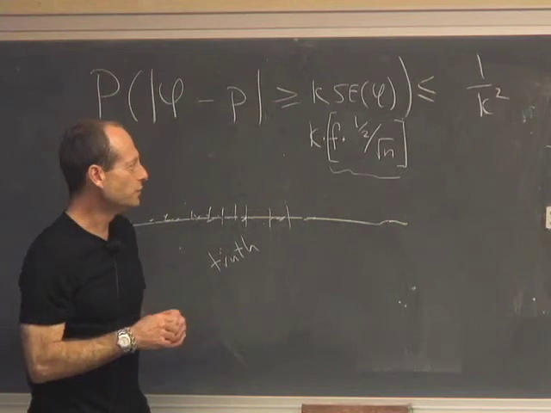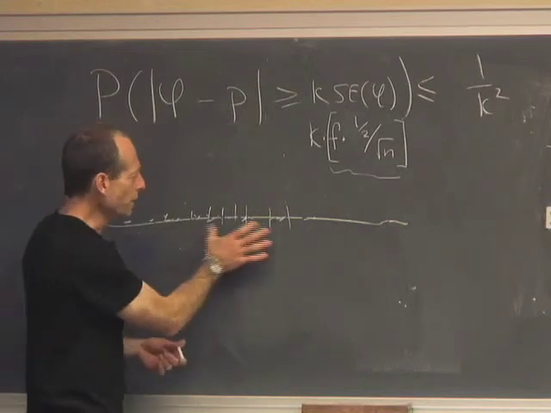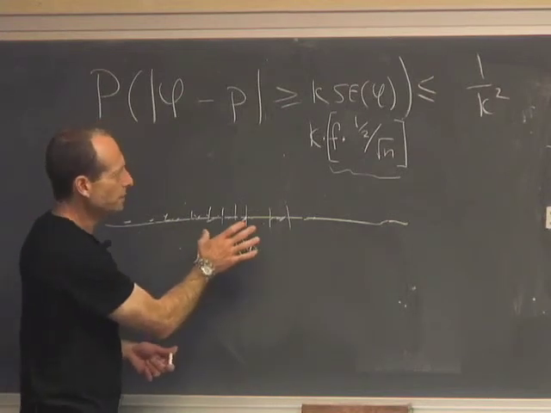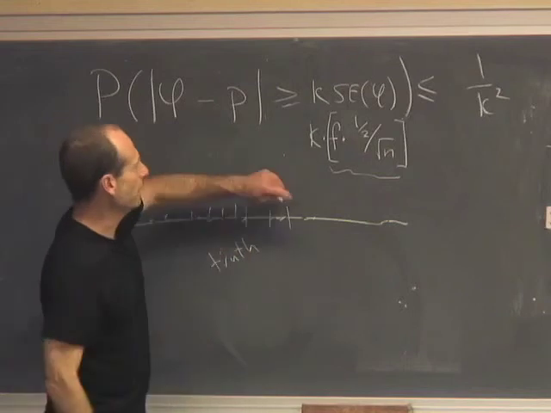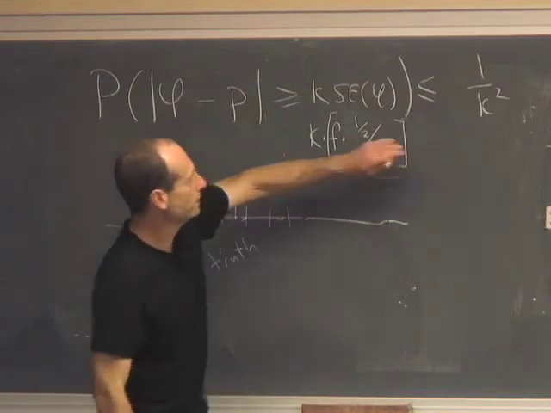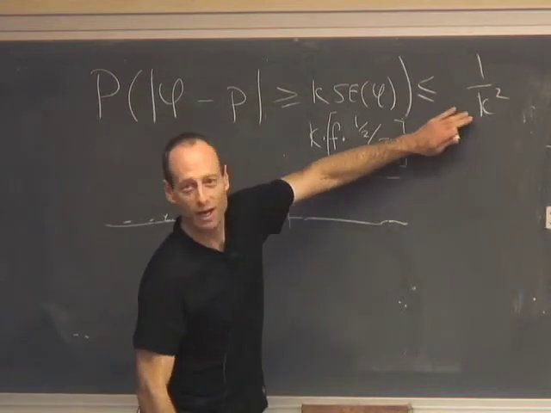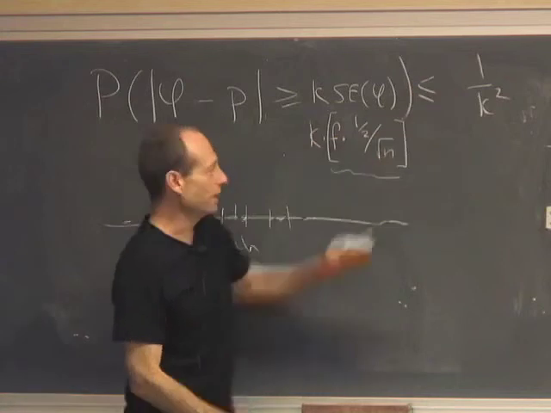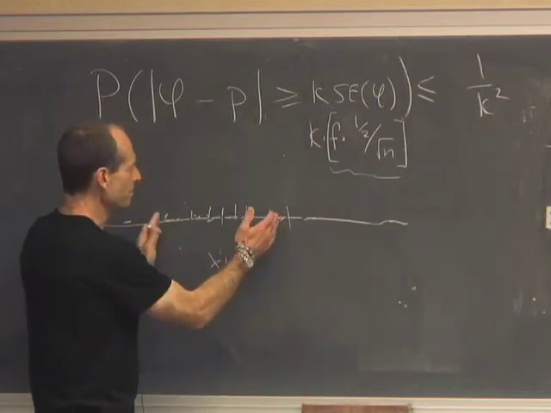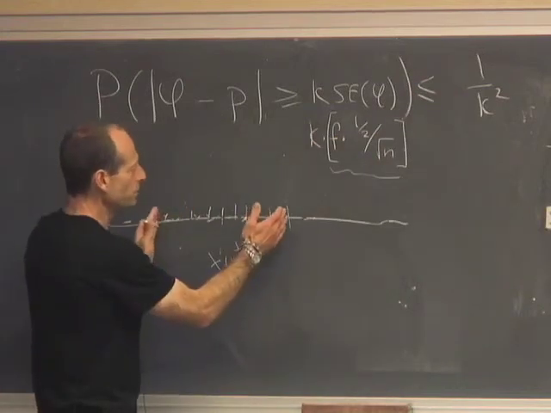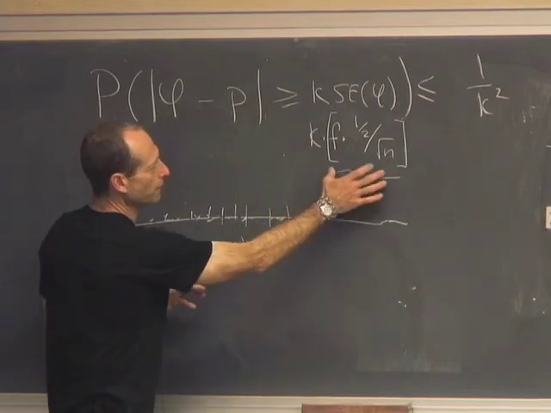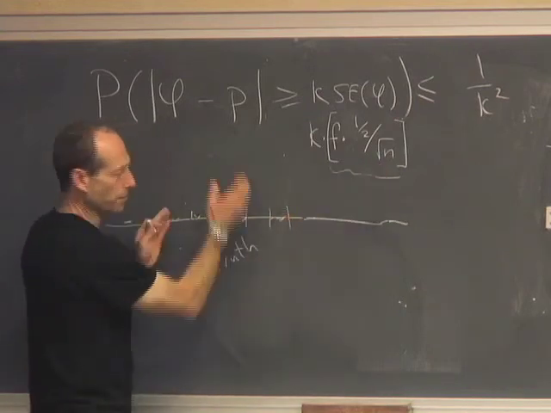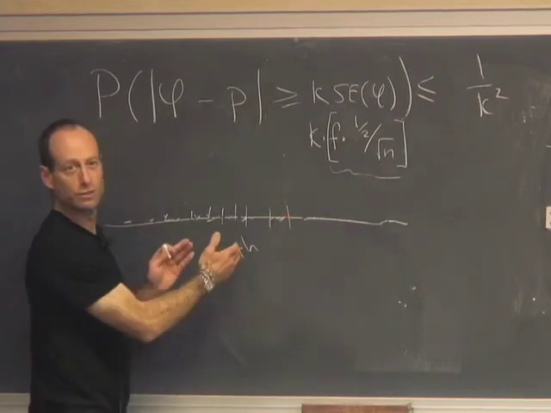So if I put in a big value of k, like 3, then I know that at most 1/9 of the time, the sample percentage is going to be further than 3 times this away from the population percentage.